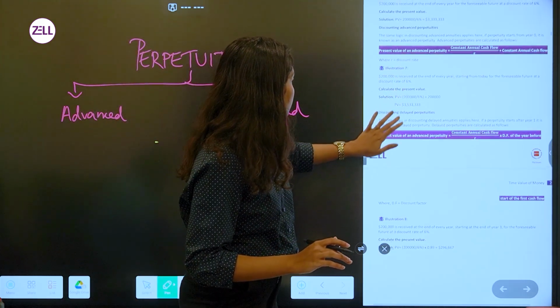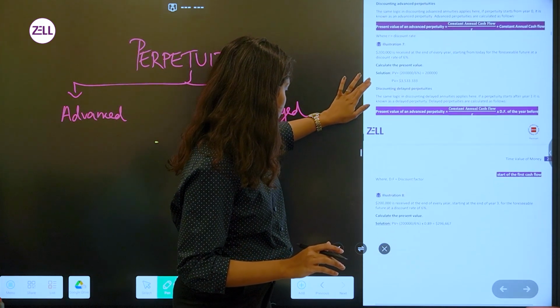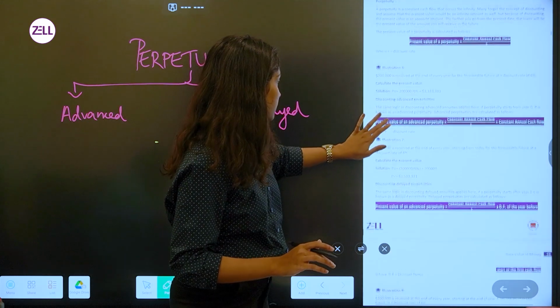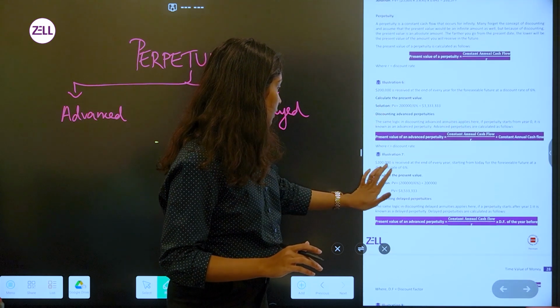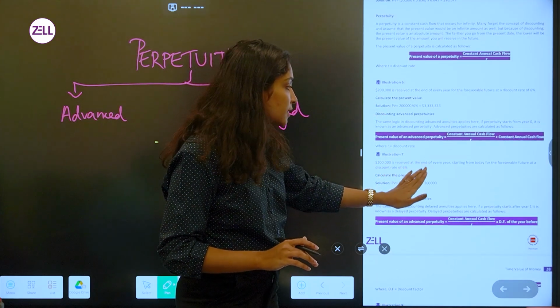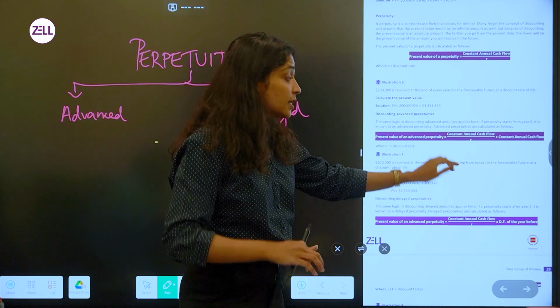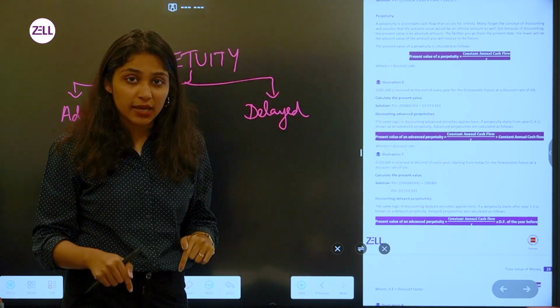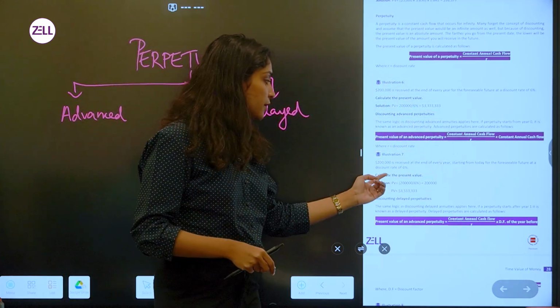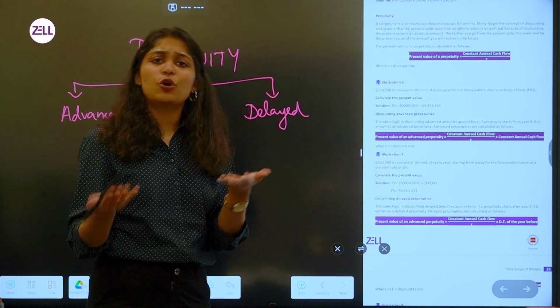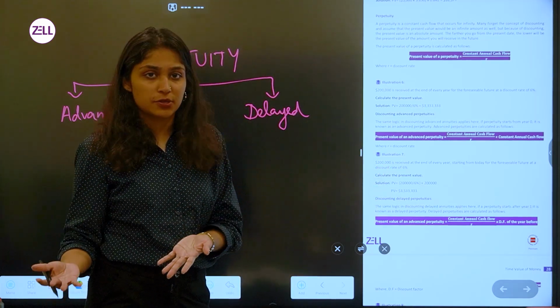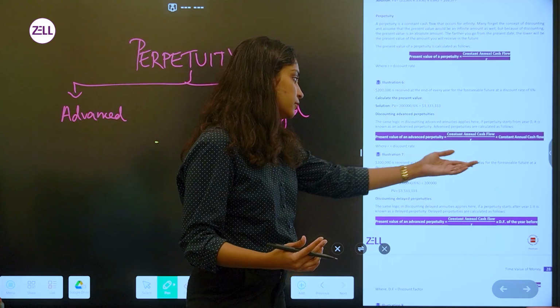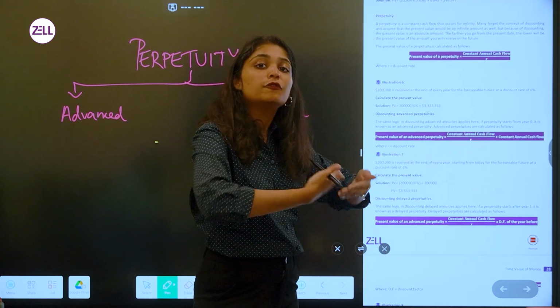So as you can see here, $200,000 is received at the end of every year starting from today. So today, if I have $200,000 in hand, the value of that $200,000 is 200,000 itself. And it is going to be there for a foreseeable future.